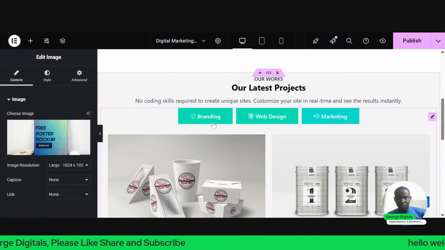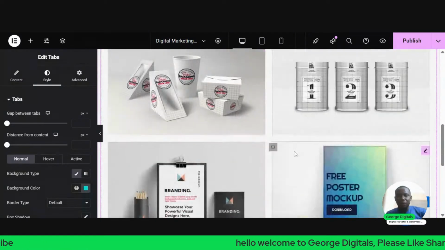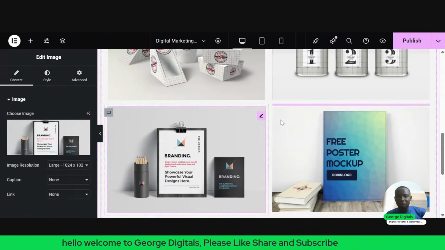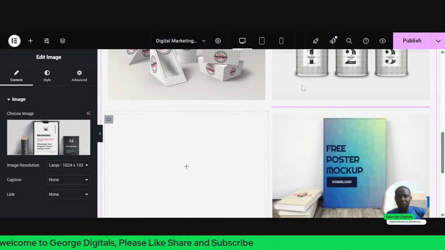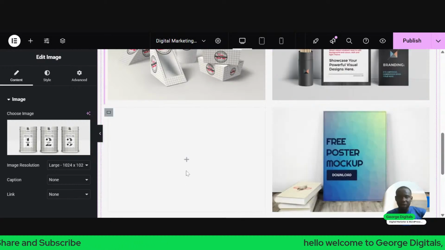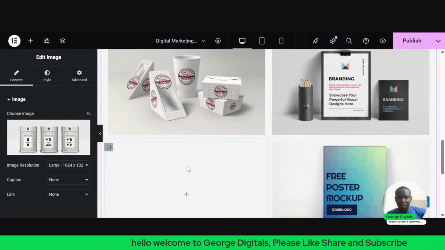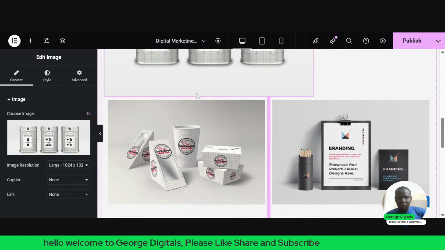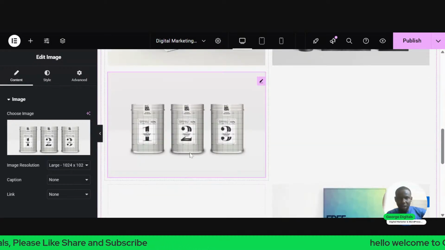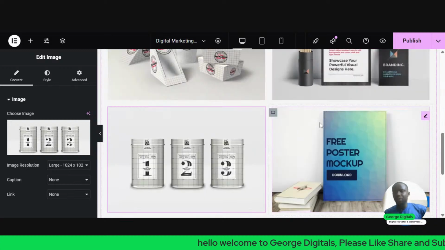So I've changed the position of the image. How do I do that? If you come here, you can decide to drag one image to the other side. How do I mean? Let's say I want this image to be at the top. I'll just drop it inside this container. Then I'll drag this other image, drop it outside here. So I'll just drag it at the top. I'll place it under here. I'll also drag it from here and drop it here. So this is how to change.